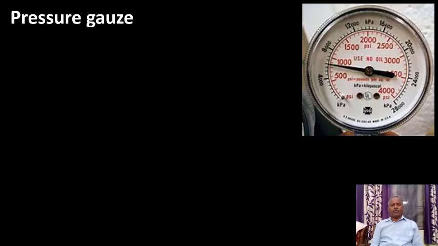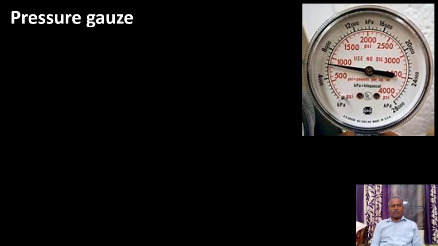A manometer is an instrument used to measure the pressure inside containers. A manometer has mercury inside, so a manometer with mercury is difficult to carry from place to place. Therefore, nowadays pressure gauges are used. You might have seen, as a daily experience, that tires of vehicles are inflated, and before filling the tires with air, the mechanic measures the pressure of the air inside the tire. So that is a pressure gauge. These pressure gauges are portable and easy to carry.